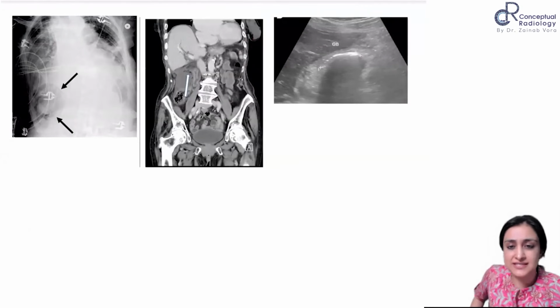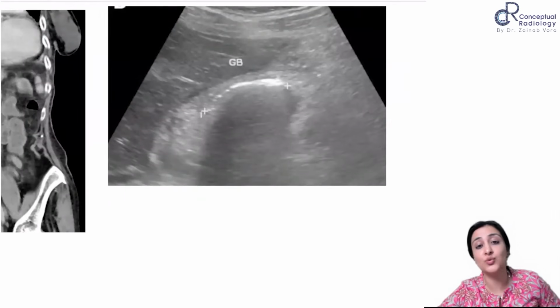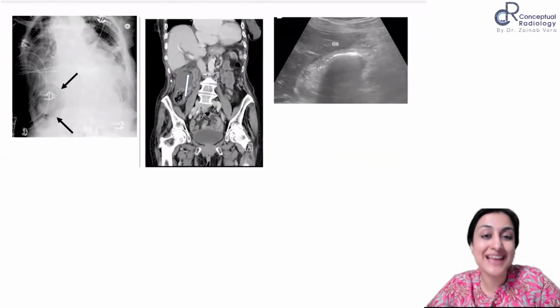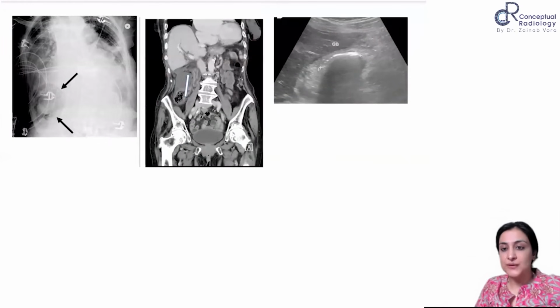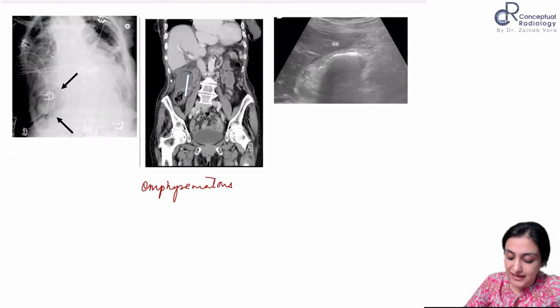What do you think is this? Very commonly asked spotter. Usually in the spotter, they're very clever and they show you ultrasound. So when on ultrasound, you don't see anything, that means it's air, right? So what is this here? So you can see these foci with associated dirty shadowing everywhere. So this is emphysematous cholecystitis. So nobody is going to give you an X-ray or a CT, right? They're going to give you the ultrasound to diagnose this.